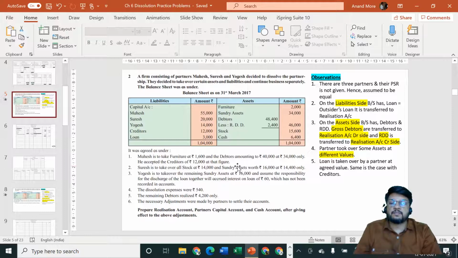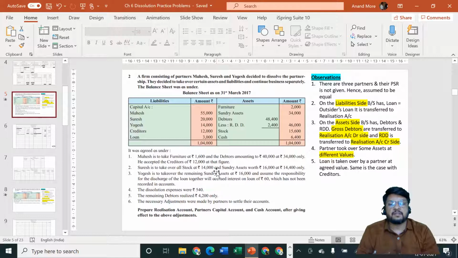Okay. Next adjustment is Suresh is to take over all stock at rupees 14,000 and sundry assets worth rupees 16,000 at rupees 14,400 only. Whatever the stock is there, how much is the stock? 15,600. All stock of rupees 15,600 is taken over by him at rupees 14,000. So we will consider agreed value. That means we are going to consider 14,000.